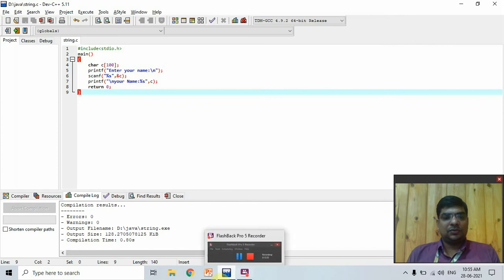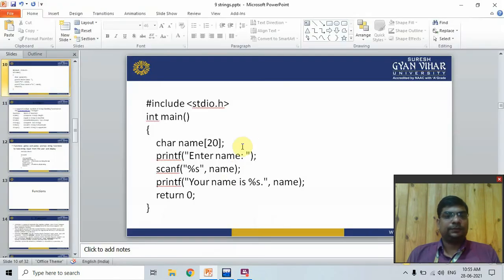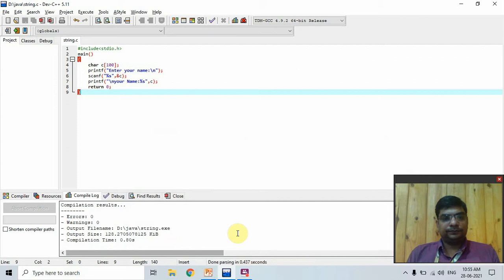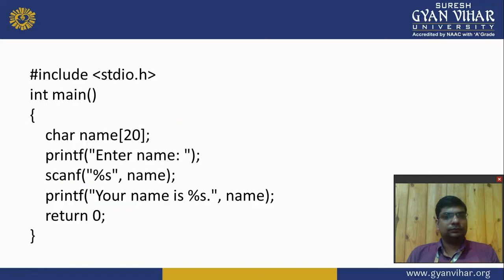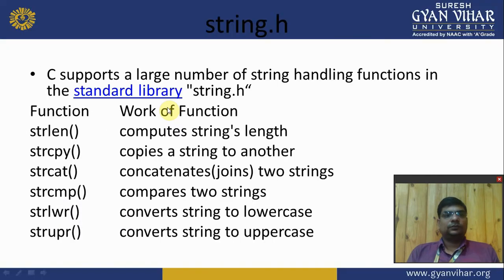Now we move on to the next slide. Now there are some standard libraries for working with strings.